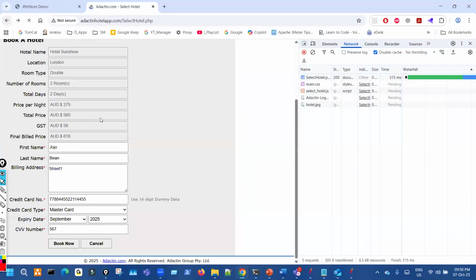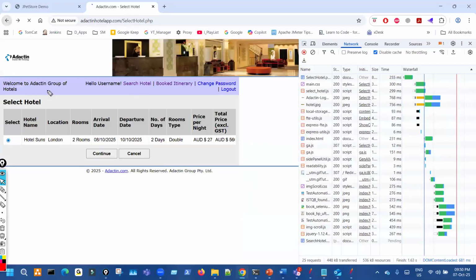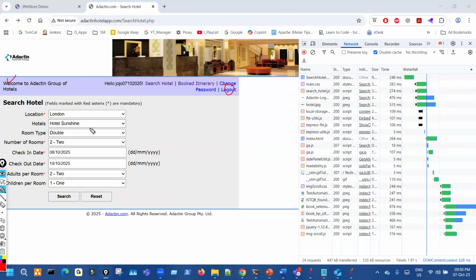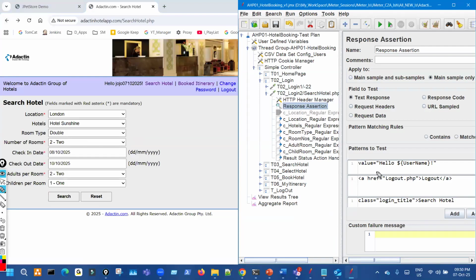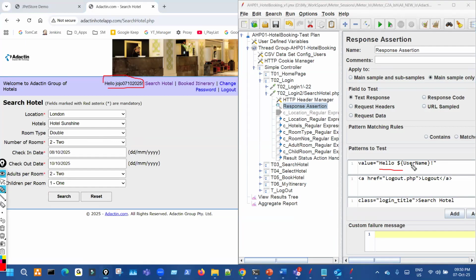When you log in, the logout button and welcome message will be there. All this you can verify in the assertion: hello and the username, the logout button, and the search title. So this will all be the verification.